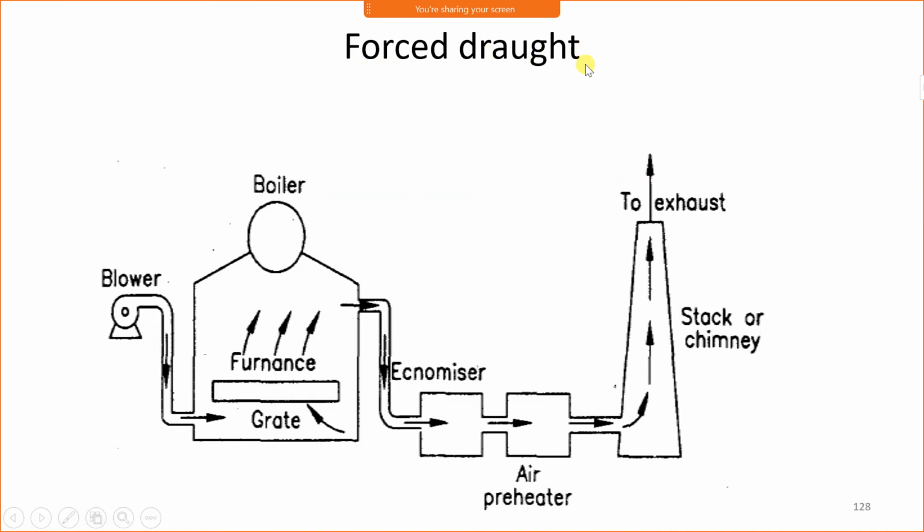First, we'll see forced draught. This is the furnace and this is the chimney. In case of forced draught, a blower or fan is placed before the furnace, and this fan forces the ambient air into the furnace. Since this fan forces ambient air into the furnace, this air pushes the flue gases to flow through the chimney and exhaust in the atmosphere. Therefore, this draught is called a forced draught, and the fan used is called a forced draught fan.